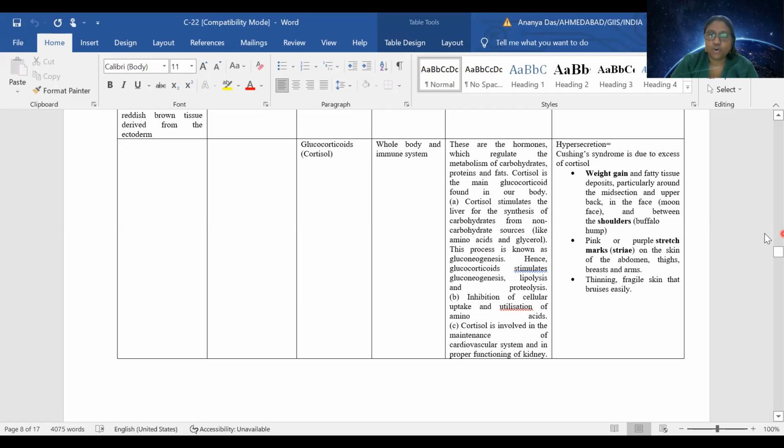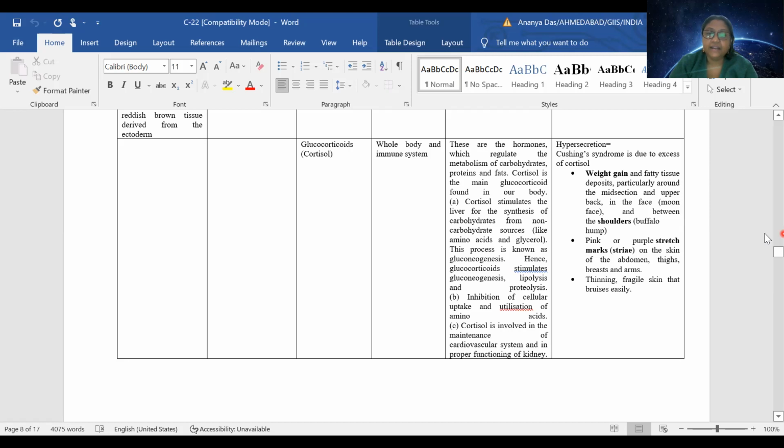So this cortisol will stimulate the liver for synthesis of carbohydrate. It will make sure that from non-carbohydrate sources like amino acids and glycerol, carbohydrates are formed, and this process is known as gluconeogenesis.